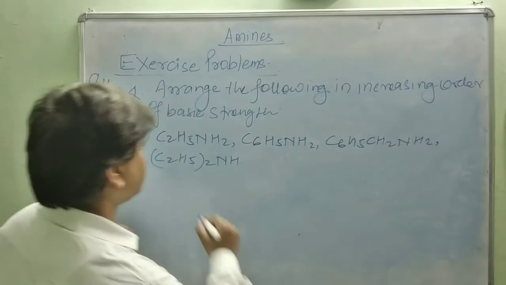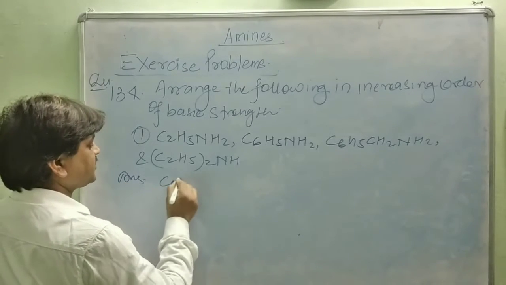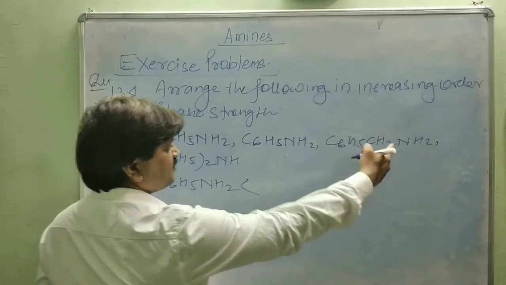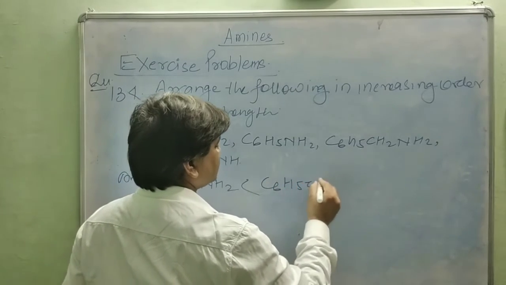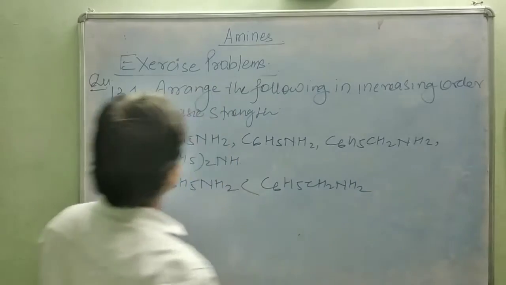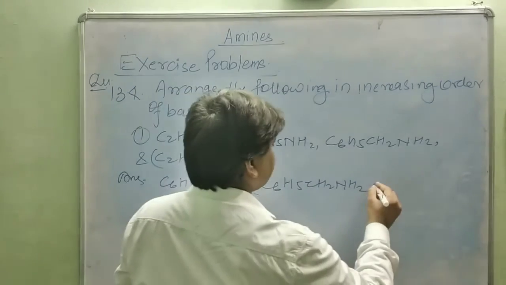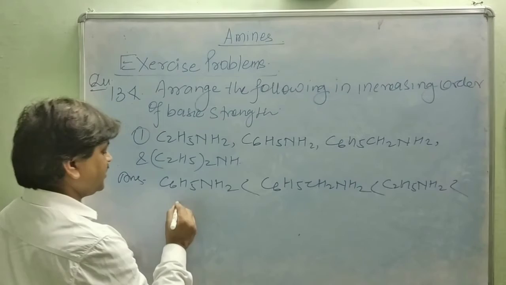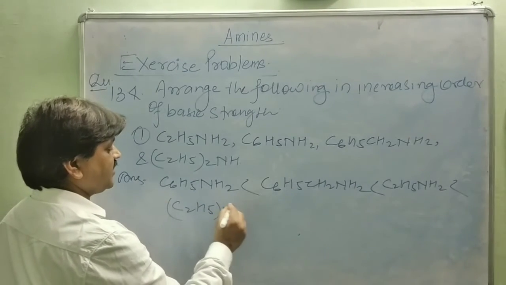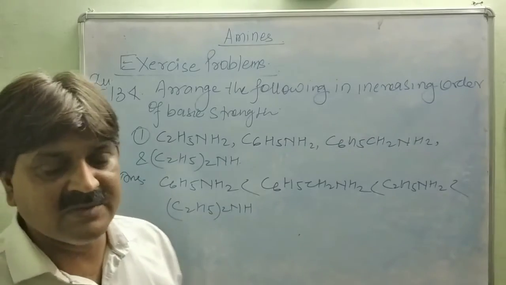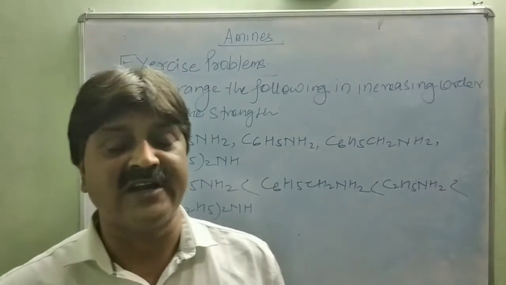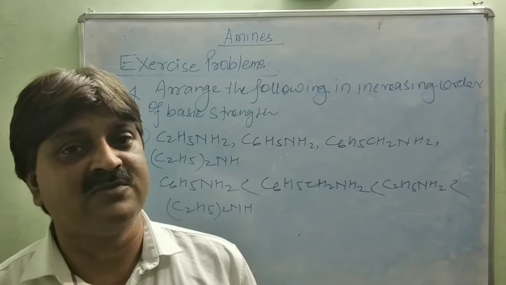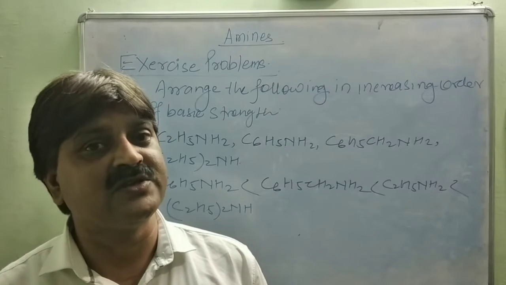So the answer is C6H5NH2 is less than benzylamine, C6H5CH2NH2, which is less than ethylamine, C2H5NH2, a primary amine, which is less than the secondary amine, (C2H5)2NH. So for basic strength in ethylamines, secondary is greater than tertiary, which is greater than primary, and aromatic amines are always less basic as compared to the aliphatic amines, and even less basic than ammonia.